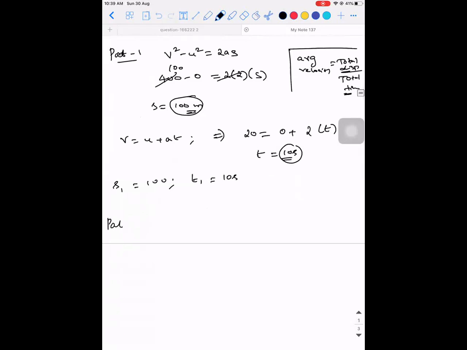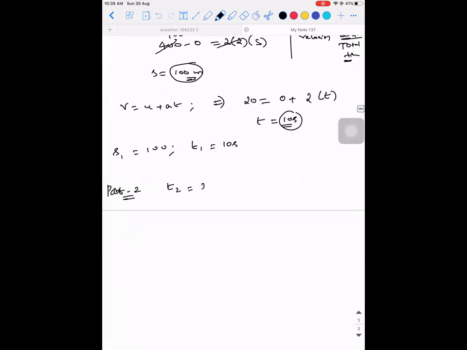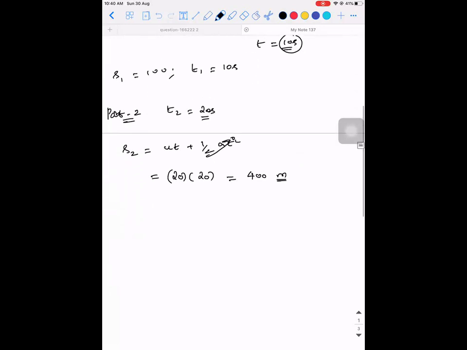Similarly, in part 2, what is happening? It is traveling with a constant speed for 20 seconds. So T2 is already given. We need not worry about it. But what do we need to calculate? Distance. S2 is equal to ut plus half at square. Acceleration will be 0. U is how much? 20. 20 into how much time? 20. It will be 400 meters. So S1 is 100, S2 is 400, and T2 is 20. So totally 30 seconds have elapsed.